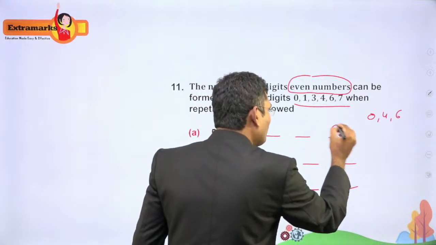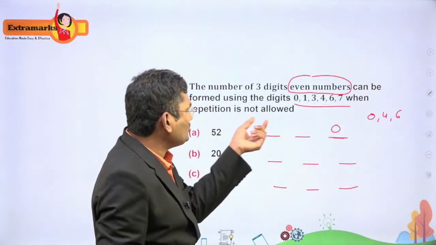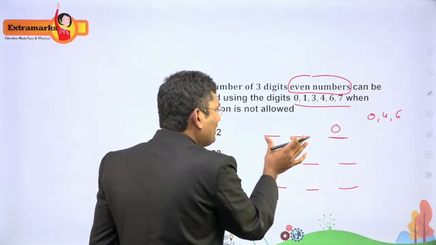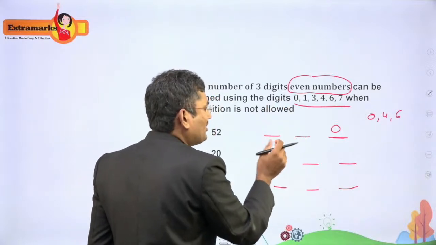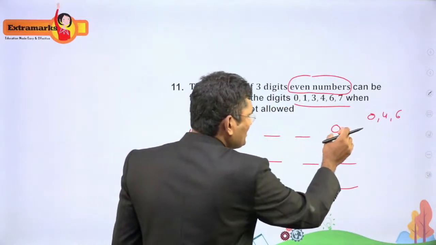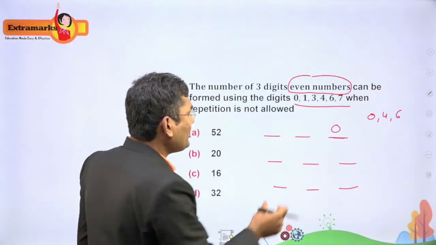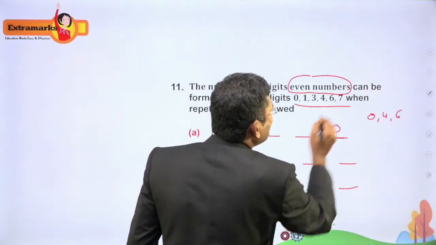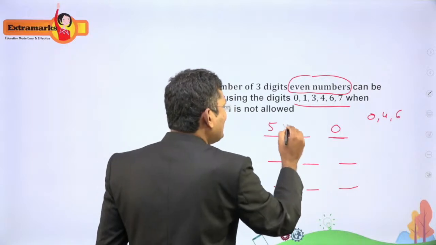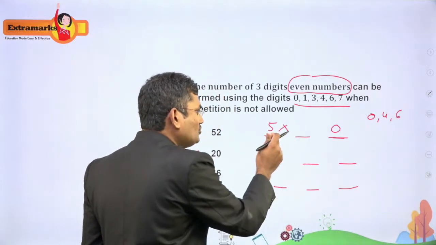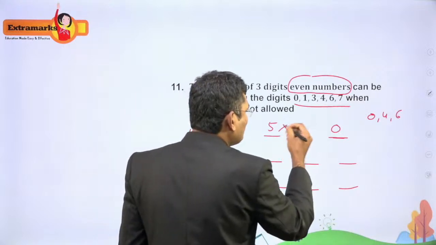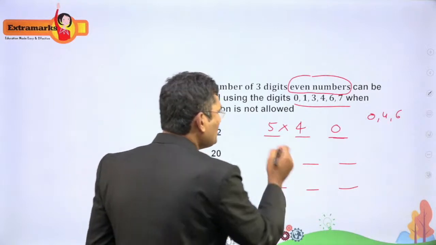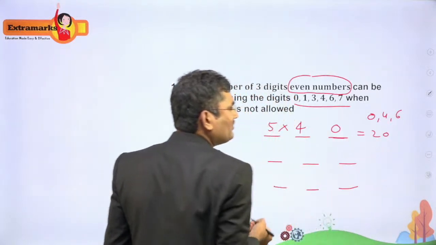Now I am keeping 0 first, because I can't use the digits more than once. That's why you have to check what numbers I can place here. I am placing 0 here. I cannot use 0 again, right? So I am left with 1, 3, 4, 6, 7. How many numbers are there? 5 numbers, so this is 5 times. I cannot use whatever number I used here once again, so this place can be filled 4 times. So this is 20 ways. There are 20 numbers ending with 0.